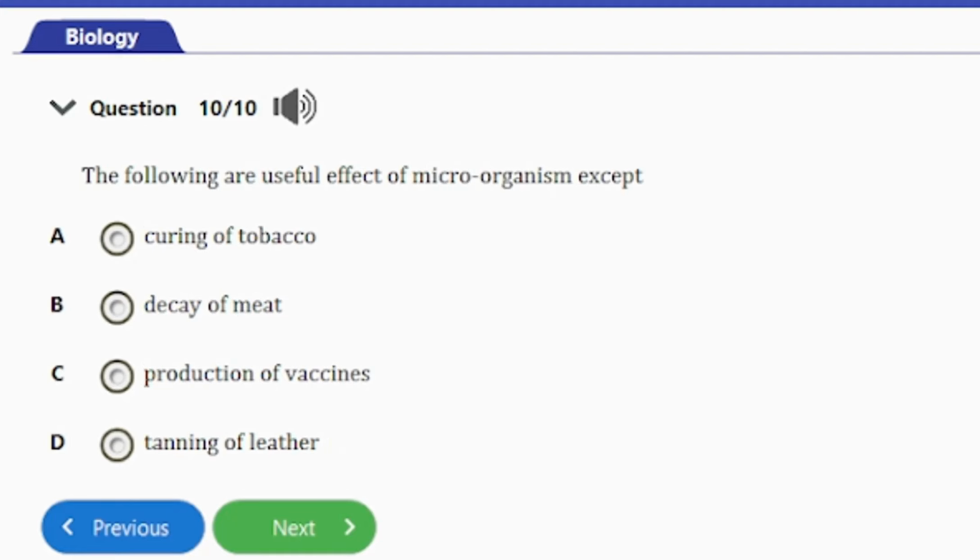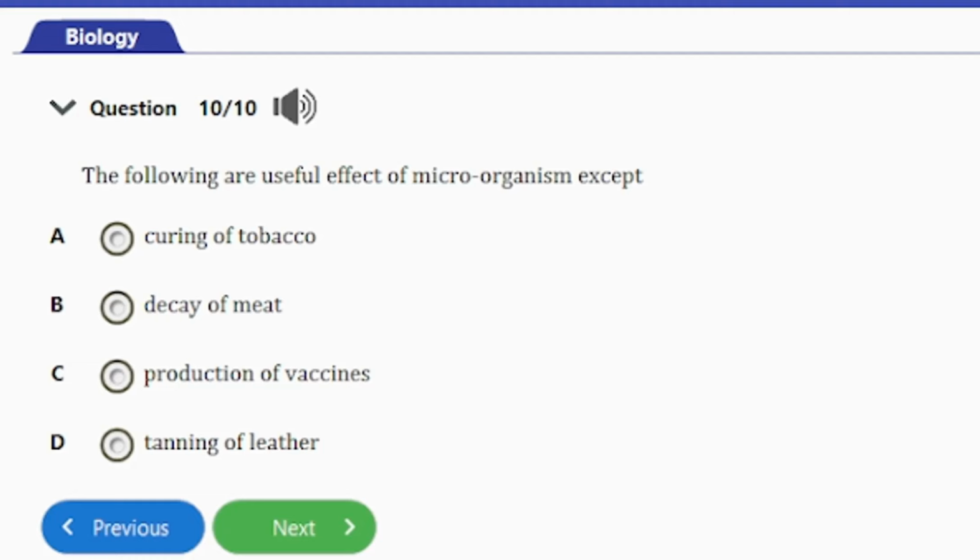It says, the following are useful effects of microorganisms except A, curing of tobacco, B, decay of meat, C, production of vaccines, D, tanning of leather.